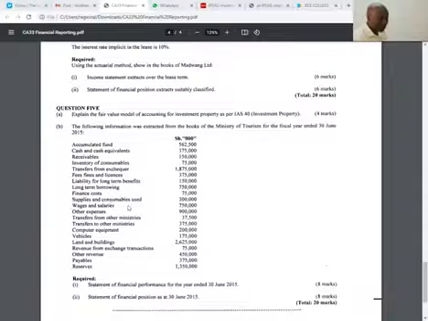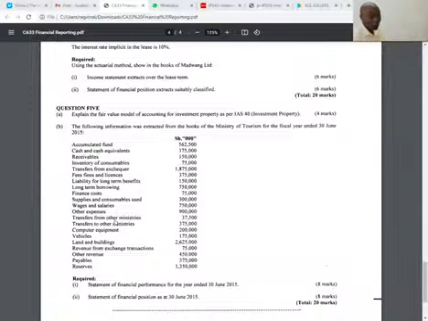Supplies and consumables used, remember. So statement of financial performance. Wages and salaries is an expense, statement of financial performance. Other expenses, statement of financial performance. Transfers from other ministries, they gave us money. That's revenue to us.